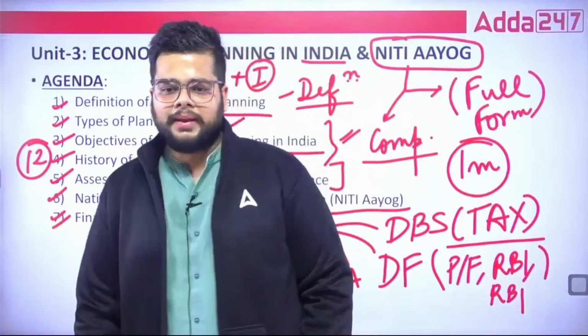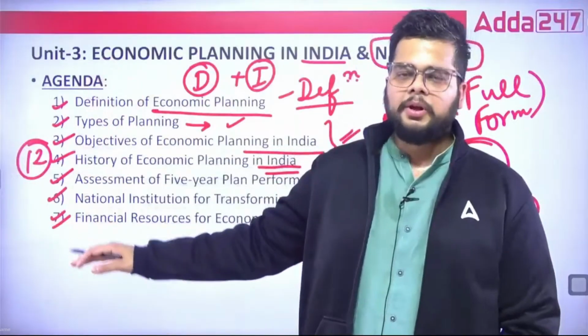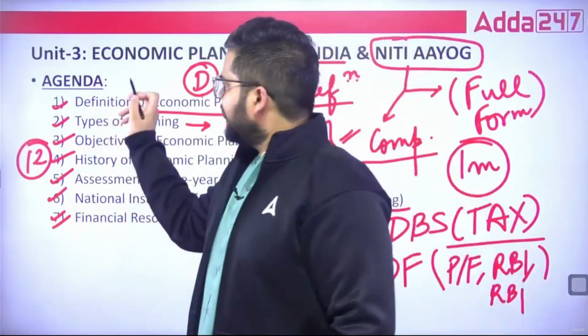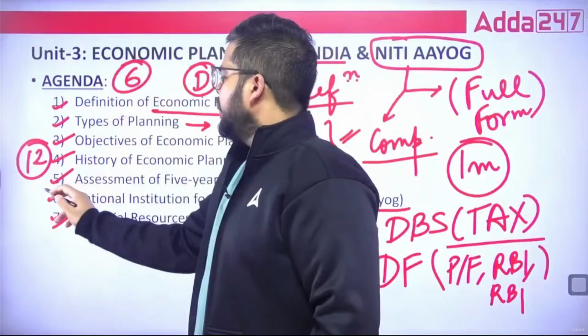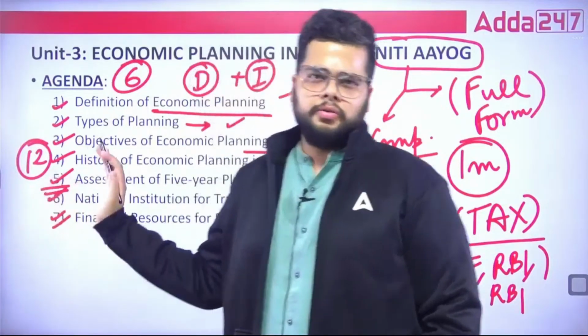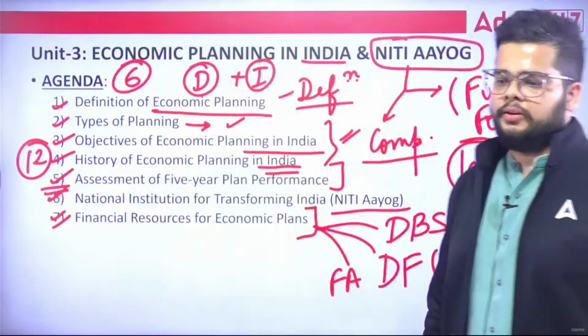So this is a basic overview. The agenda is being set via these 7 subtopics, out of which only 6 are highly important. One you can ignore, or you should not pay much attention to the 5th topic.